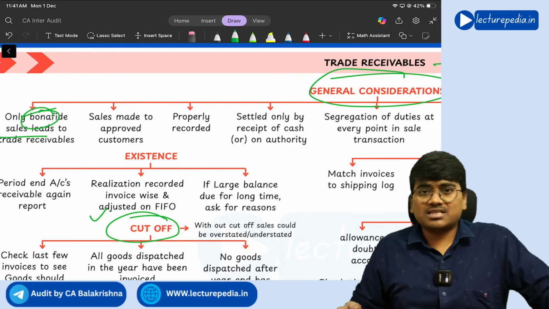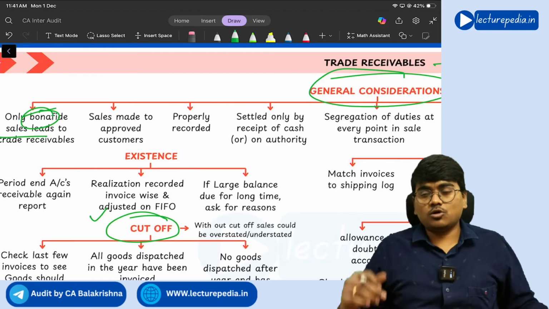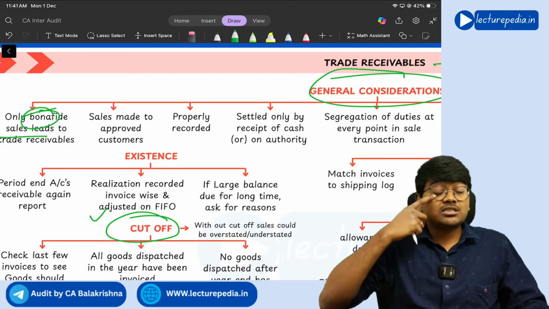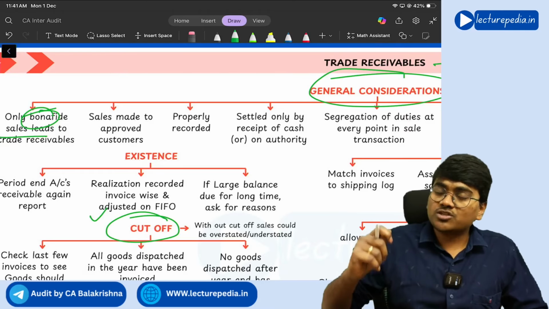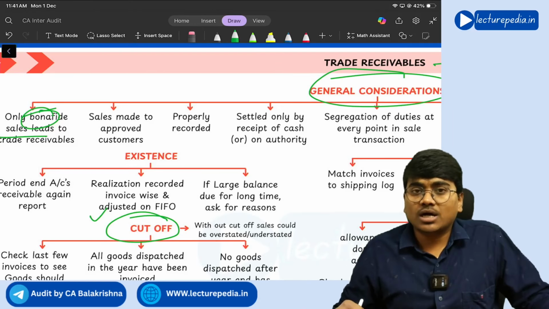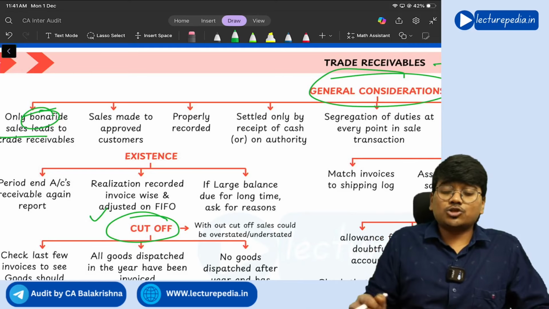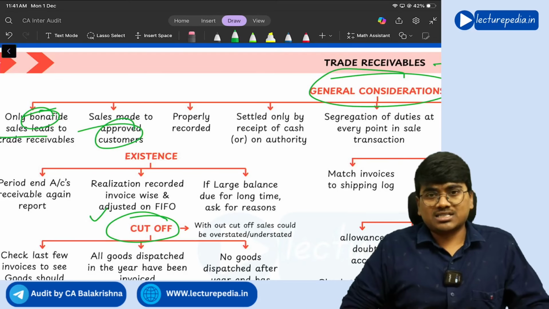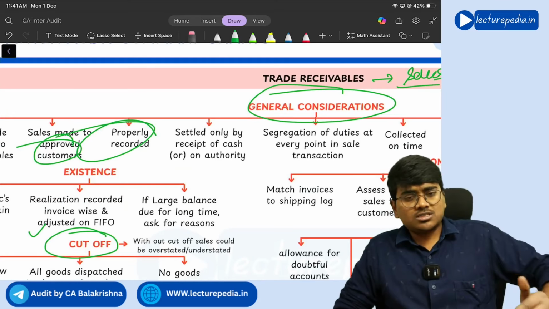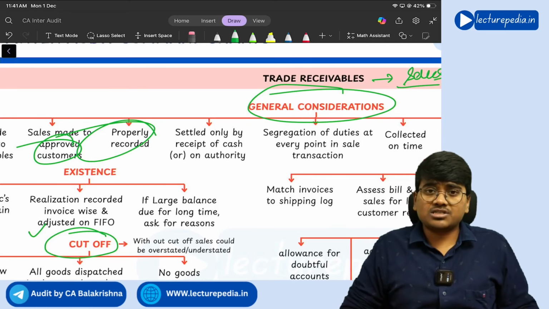Next, whatever the sales that the company has made should be made only to approved customers. If you want to give credit to any customer randomly, to any customer you cannot give the credit. You will first of all check his creditworthiness, your relationship with that customer. Only after that you will give credit to that particular customer. So credit sales should be made only to the approved customer, and all the credit sales should be properly recorded in the books of accounts, because after the credit period is completed, you have to collect the amount from that particular customer, right?